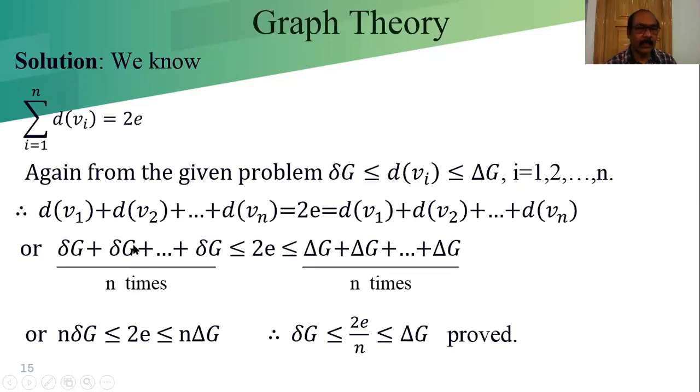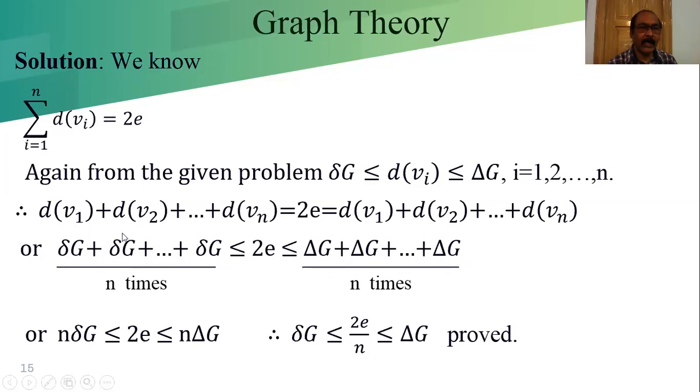In one case we are considering the minimum, and in the other the maximum. So all will be replaced by del G plus del G and so on, less than or equal to twice E, less than or equal to capital del G plus capital del G and so on. Because this is the maximum it is greater than or equal to, and since small del G is the minimum it is less than or equal. How many terms are there? N terms, on both sides.